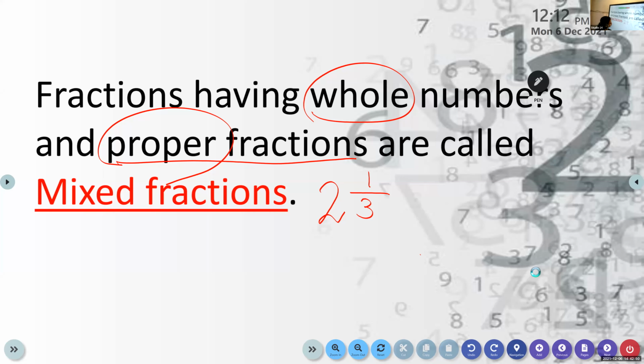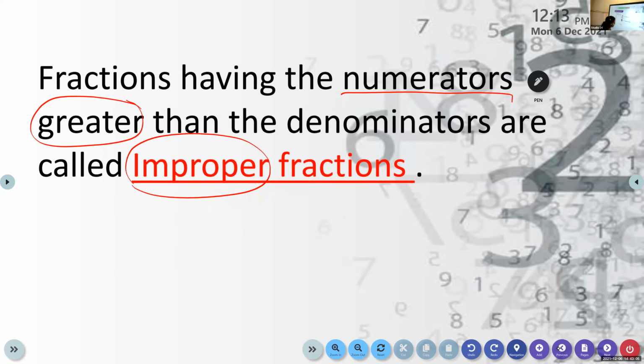So I will call here. Yes, Ryan Harris. Can you read from the board again? What is mixed fraction? Ma'am, fractions having whole numbers and proper fractions are called mixed fraction. Okay, so children, I will give you a set of fractions you have to identify.